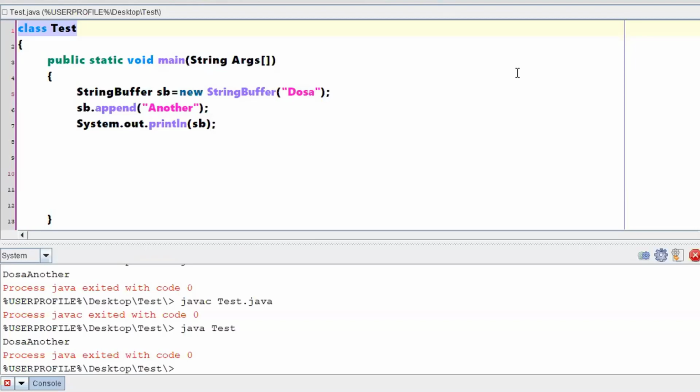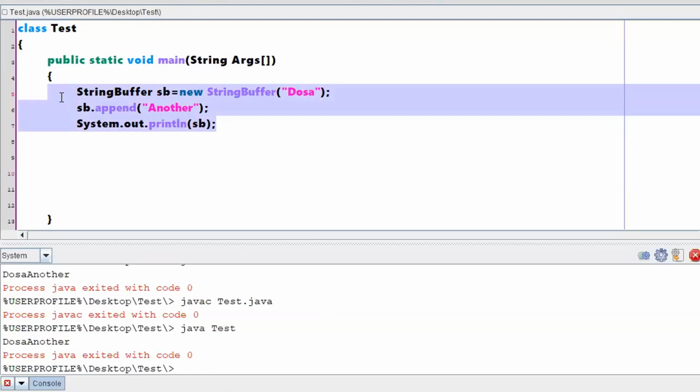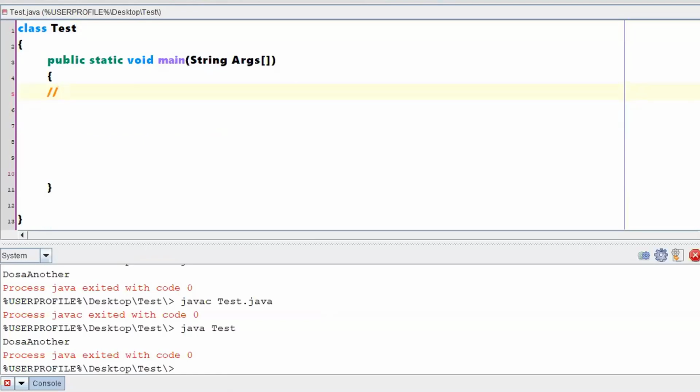Very good. So in this particular session, what we need to discuss is what are the different constructors of the String class. Hope you know what a constructor is, no need to explain much about that. Now we are discussing constructors of a String class, that means the different ways of creating a string object.